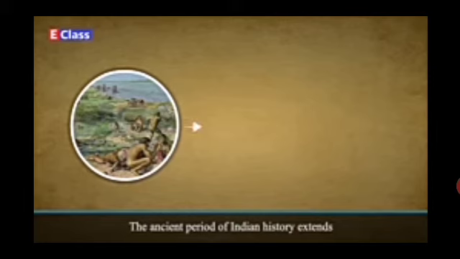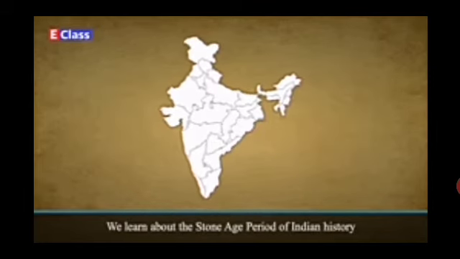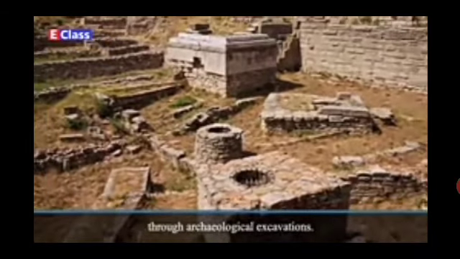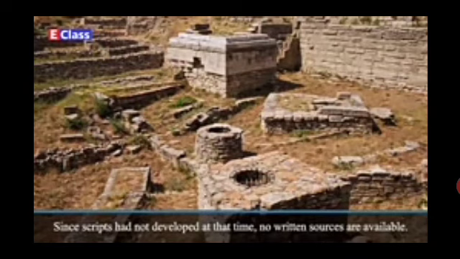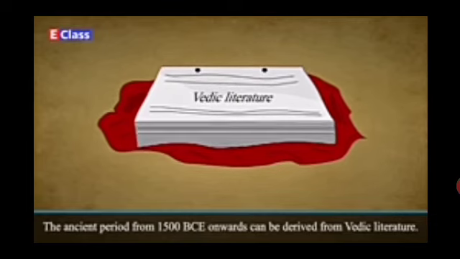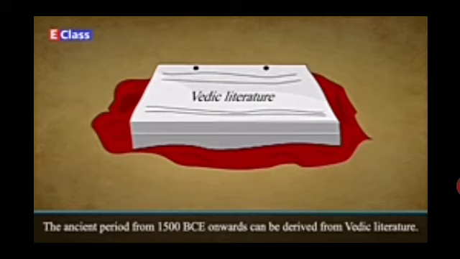The ancient period of Indian history extends from the Stone Age to the 8th century CE. We learn about the Stone Age period of Indian history through archaeological excavation. Since scripts had not developed at that time, no written sources are available. However, information about the ancient period from 1500 BCE onwards can be derived from Vedic literature.